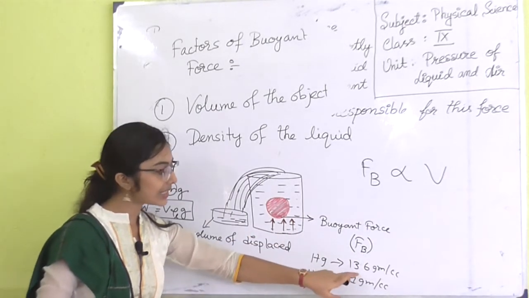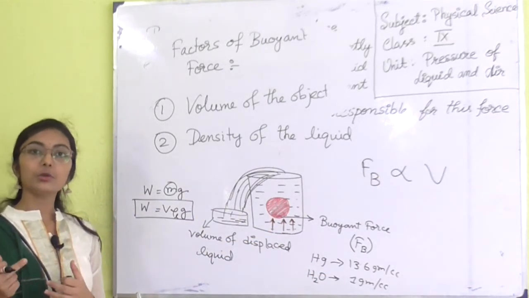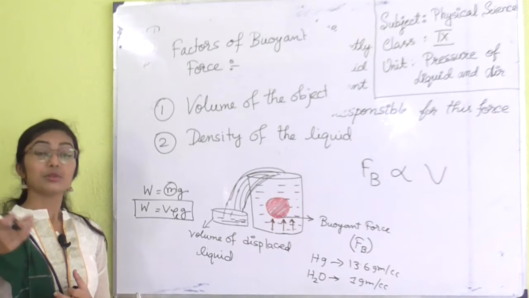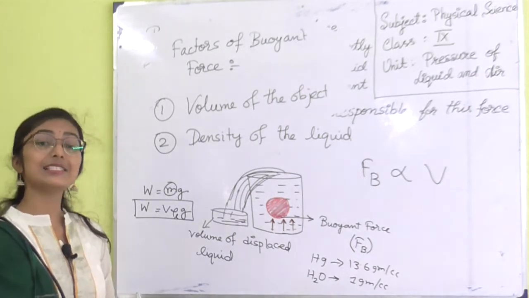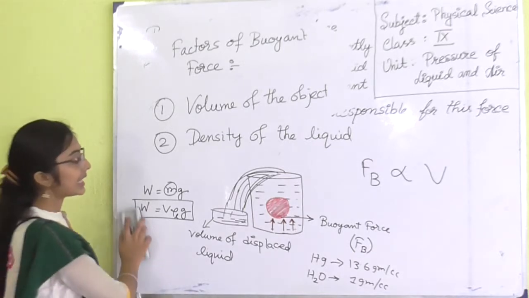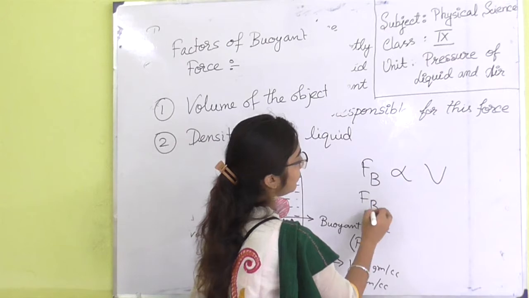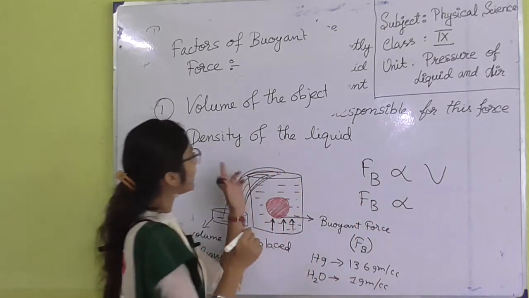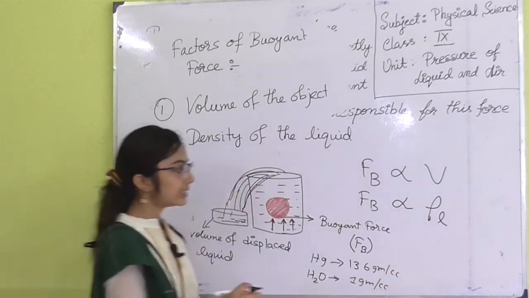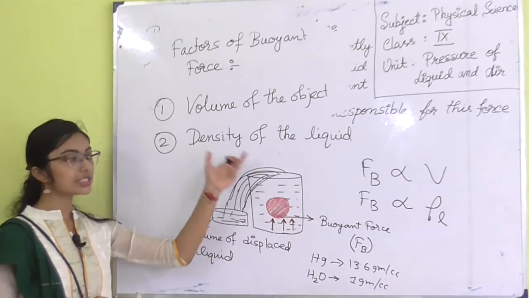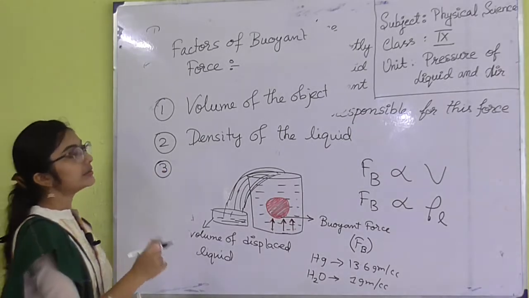For this case, in mercury, suppose an iron nail will float in mercury, but it will sink in water. So, this is the case in which you can understand that the density of liquid matters in the case of buoyancy. And so I can write like this, Fb also varies as the density of liquid. So, Fb varies as rho L, that denotes the density of liquid in which the body is dipped. And number 3 factor, that is the place.